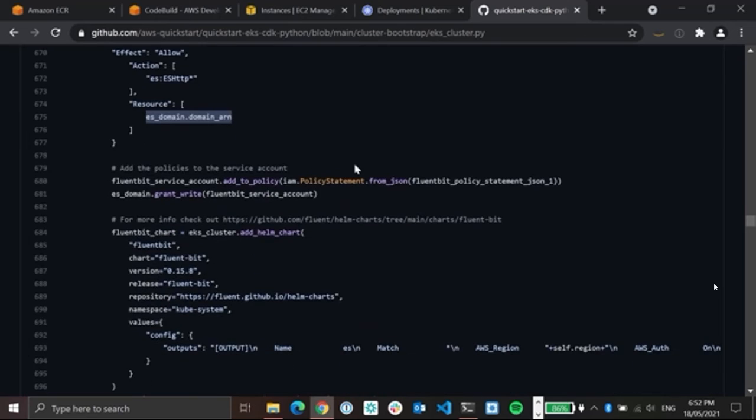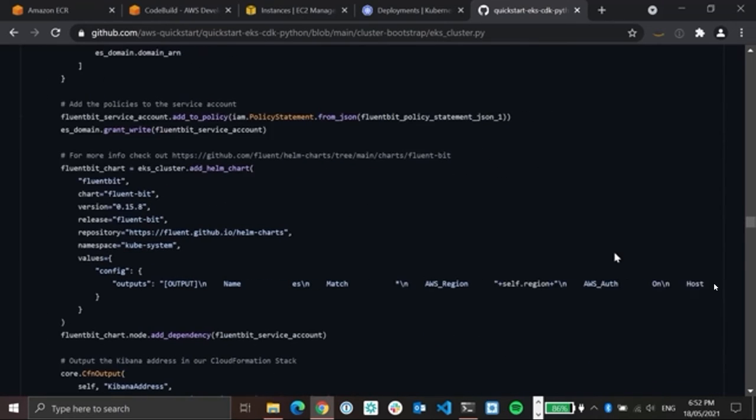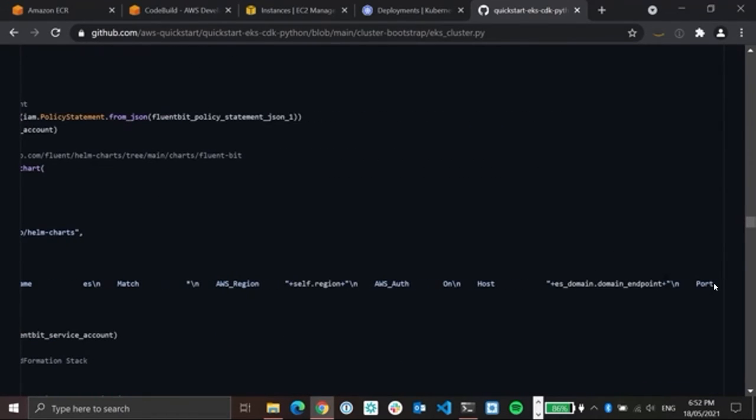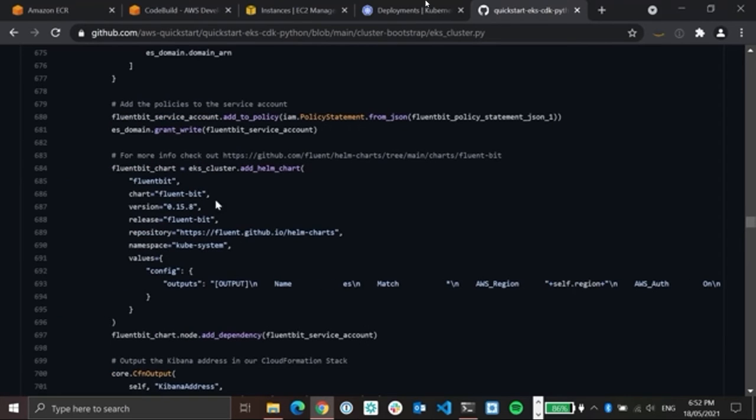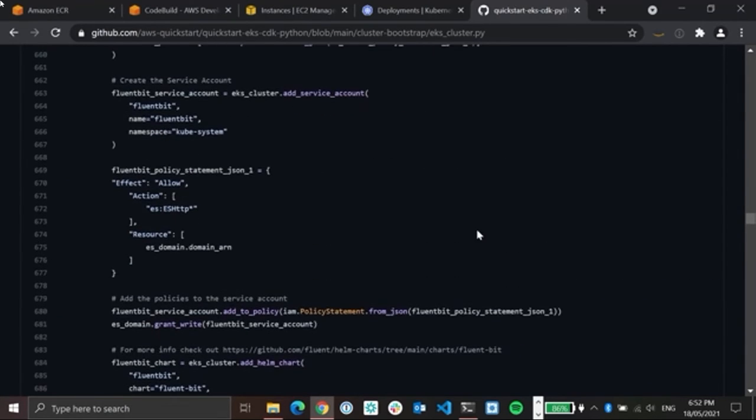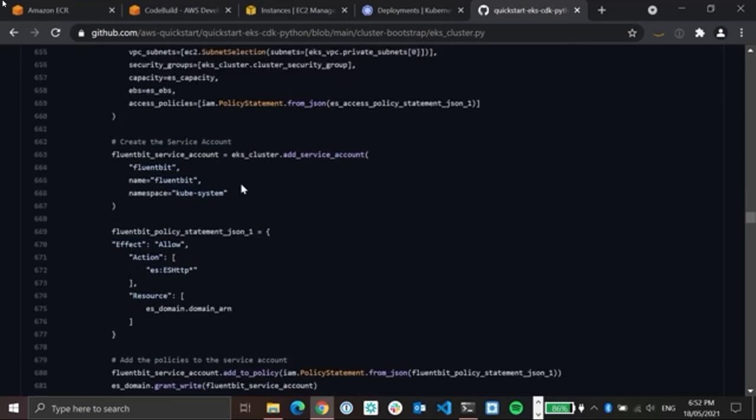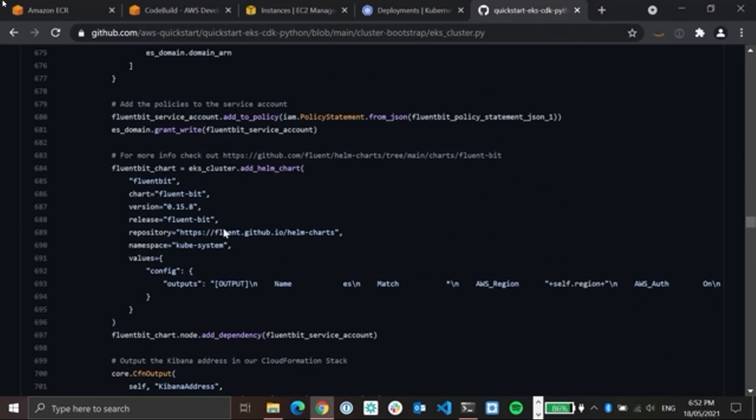The FluentBit will also need to know the address of the Elasticsearch in order to be able to send the logs there. What's great here is that we're able to have the CDK orchestrate the passing of these parameters around between the various dependent components, and it's actually able to build a dependency graph such that it completes the operations in the correct order of precedence. This capability is quite powerful and saves the developer a lot of cycles by removing the requirement to actually understand all of the resource dependencies and authoring template files in a strictly serial fashion.